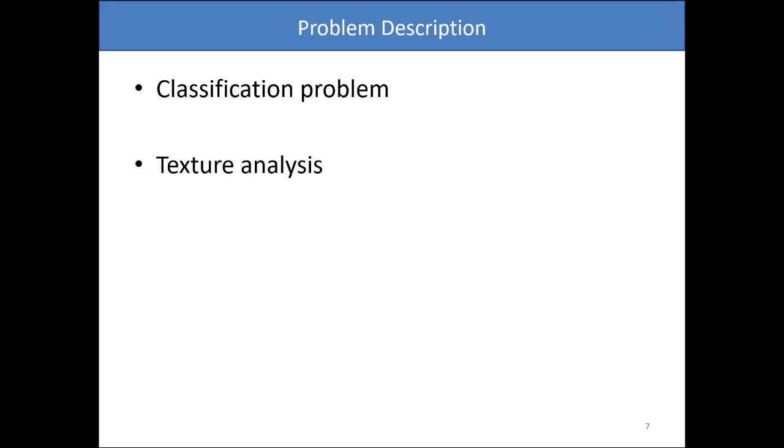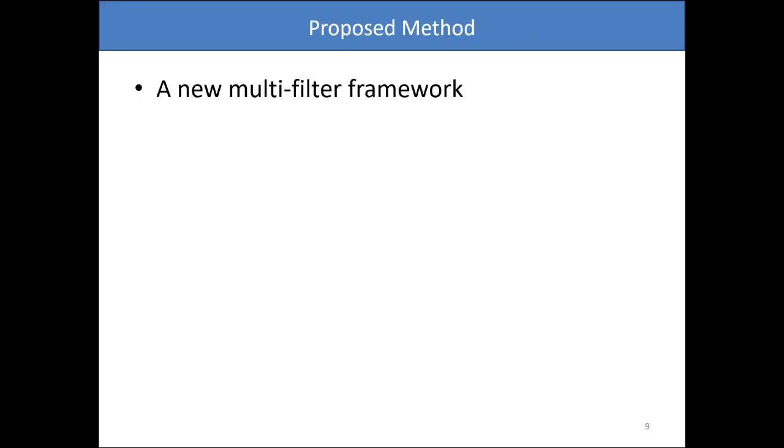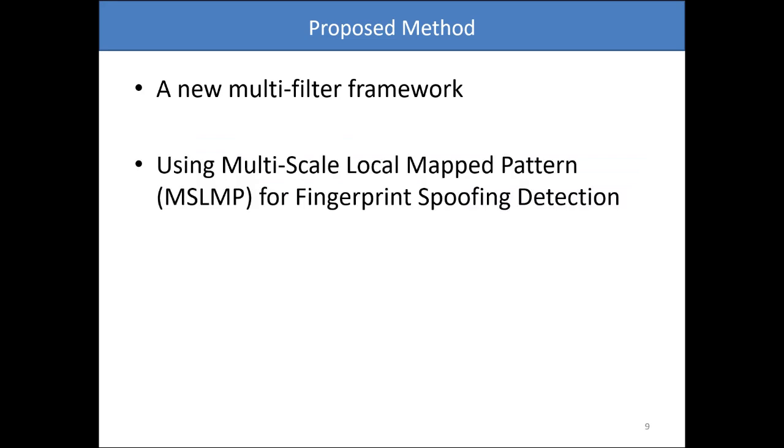One of the most common ways to solve this problem is the analysis of texture descriptors for each image, in which a pattern of texture is extracted from each image, and these are used to build a classifier such as SVM. For this, we propose two new contributions: a new multi-filter framework, and the use of the multi-scale local mapped pattern for spoofing detection.